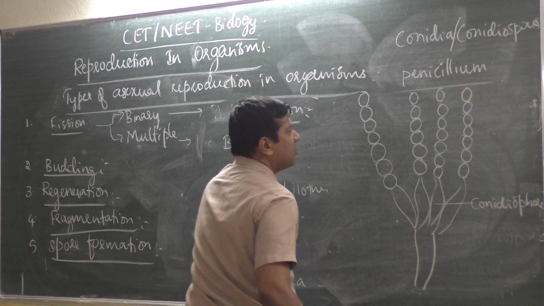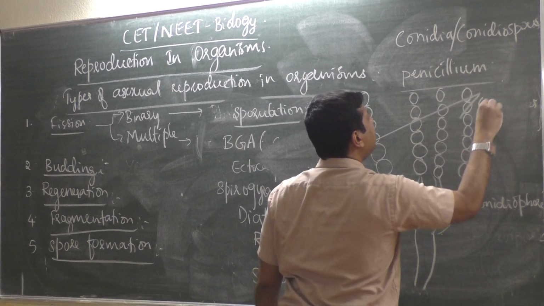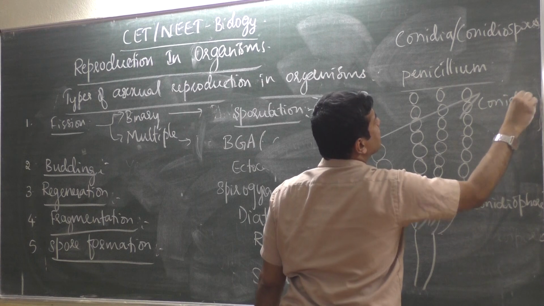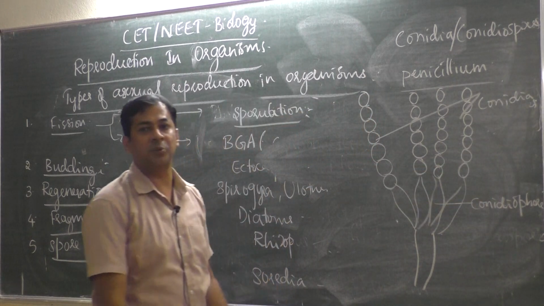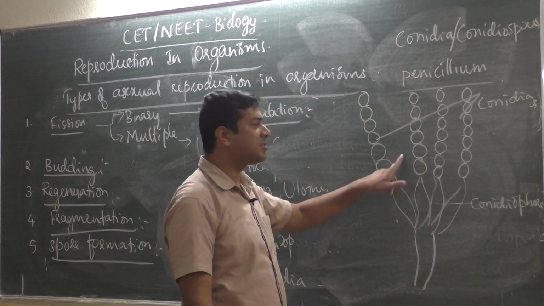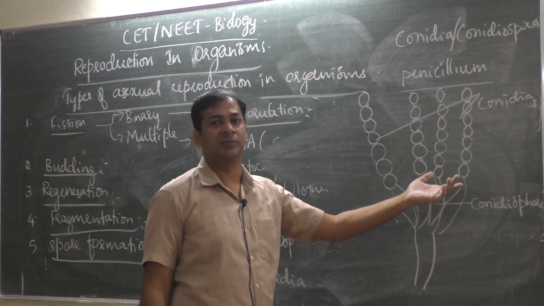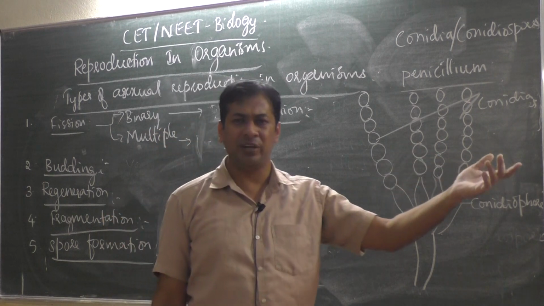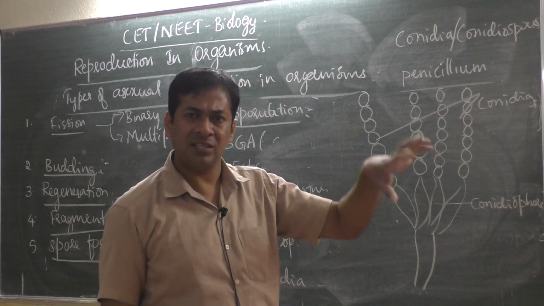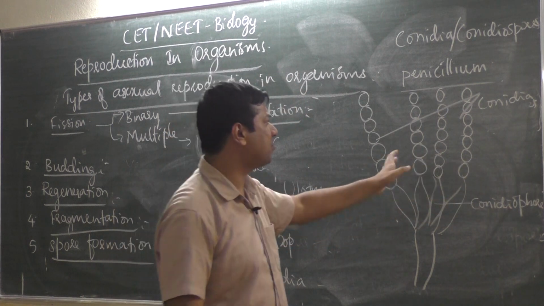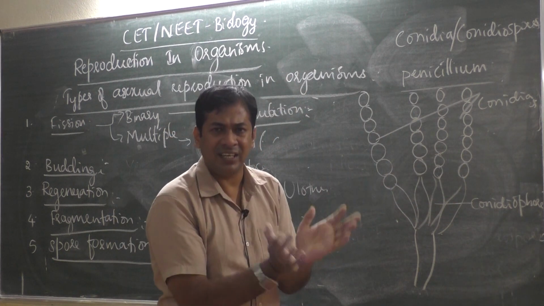Okay, each spore is called a conidium or conidiospore. These spores are exogenously produced. This word exogenously you know from first year. Exo means outside. Exogenously means they are produced outside. They are not within any bag-like structure.